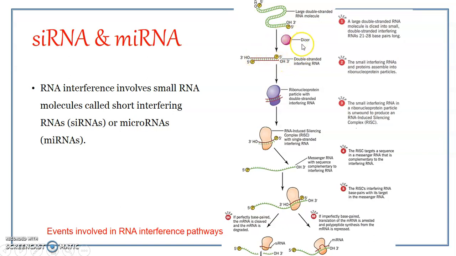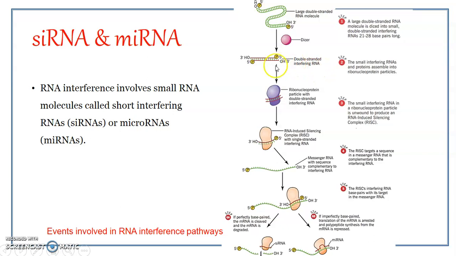So the dicer is an endonuclease enzyme which acts specifically on double-stranded RNA, and it cleaves the double-stranded RNA to produce smaller double-stranded RNAs of 21 to 28 base pairs length. And these double-stranded RNAs do have 3' overhanging stretches. That is, at these regions, they don't have any base pairing. Okay, so these are referred to as double-stranded interfering RNAs.